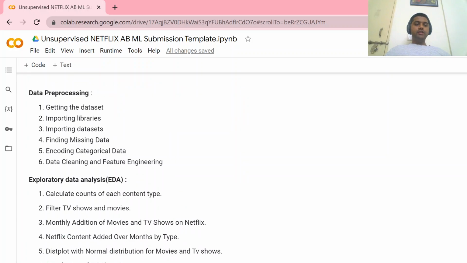This is my project summary. First of all, we prepare our data: we upload our data, then import the necessary libraries, import datasets, find missing data, encode categorical data, do data cleaning, and feature engineering. Then we do the exploratory data analysis.